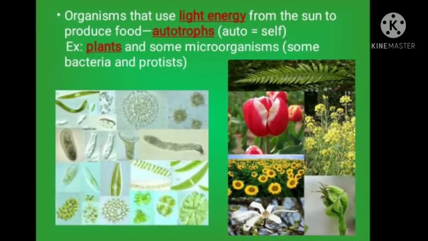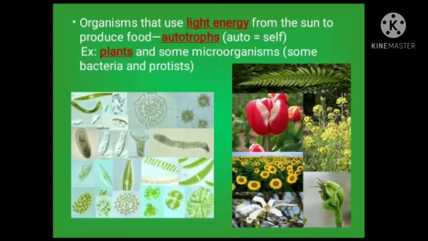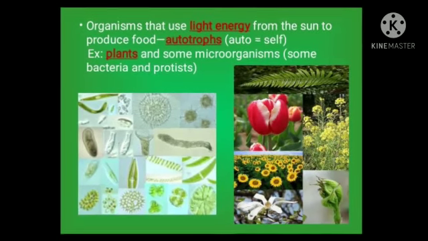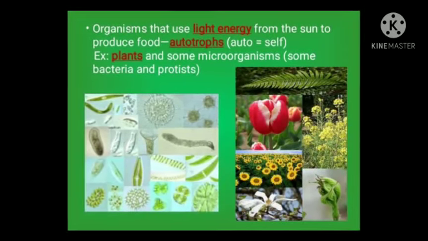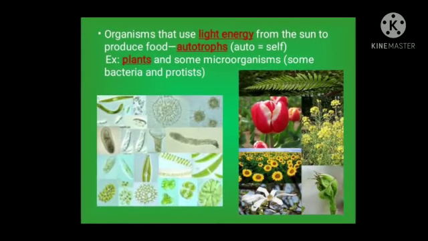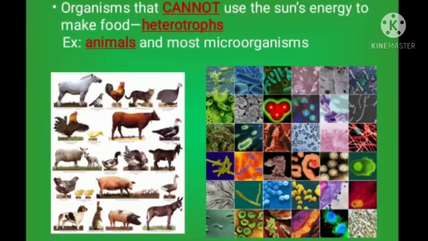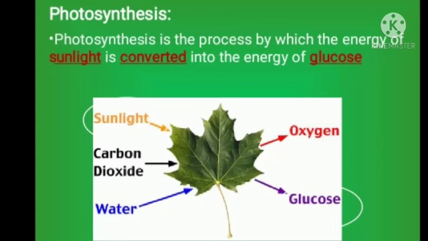Now here we have some organisms that use light energy from the sun to produce food. These organisms are called autotrophs. Auto means self. Examples of these organisms are plants and some microorganisms as well, which are bacteria and protists. Now organisms that cannot synthesize their food, that cannot use the sun's energy to make food, are heterotrophs. For example, all the animals and most of the microorganisms.